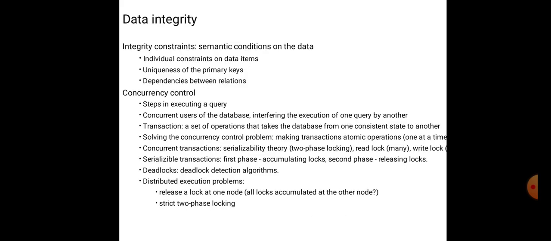Data integrity: integrity constraints, semantic conditions on the data, individual constraints on the data items, uniqueness of the primary keys, dependency between the relations. Concurrency control means steps in executing the query. Concurrent users of the database execute one query after another. Transaction: a set of operations that takes the database from one consistent state to another. And then deadlock detection algorithms and distributed execution programs are used in concurrency control.